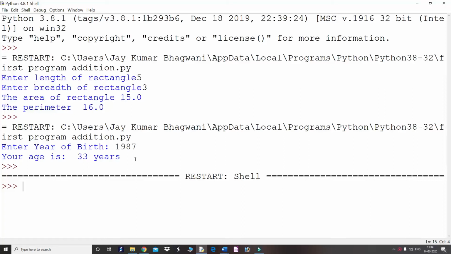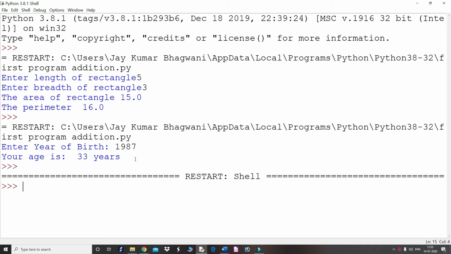We have seen how to create simple Python programs. Today we will start control statements in Python. We have a number of situations where, based on some certain condition, we have to take a decision. So for that reason we have to use the conditional statements in Python. So conditional statements are if, elif; these are called conditional statements.